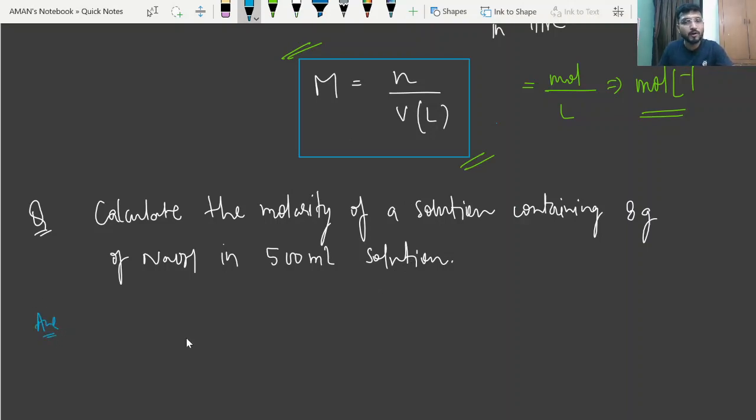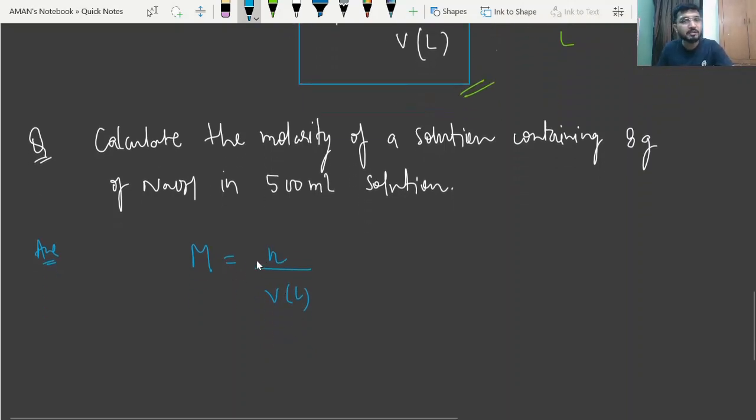So just write down the formula. M is equal to number of moles divided by volume in liter, right? So to calculate the molarity, first of all you have to calculate the n, that is your number of moles, right? So I can represent n and just write down NaOH for simplification. It will represent that we are calculating the number of moles of NaOH. Okay. So the formula of number of moles is given mass upon molar mass, right? So just write down given mass is 8 gram, right? That is given in the question, and just write the molar mass.